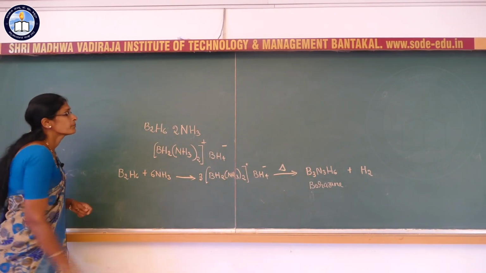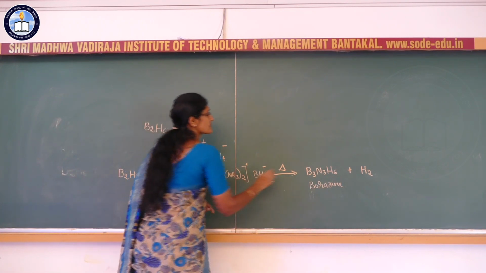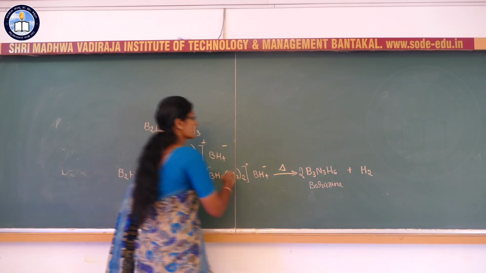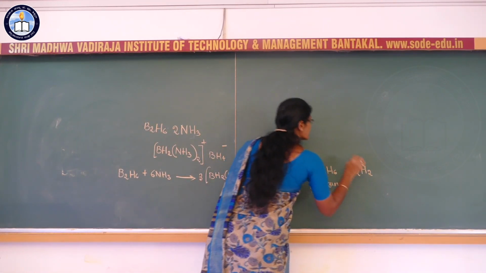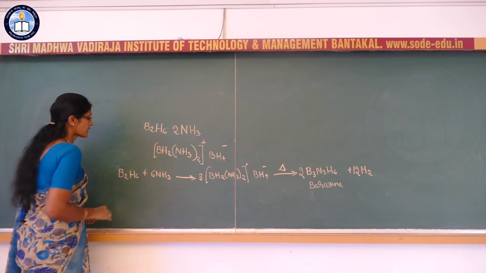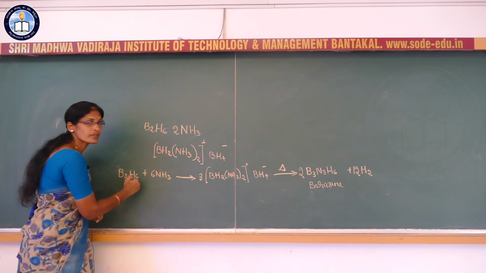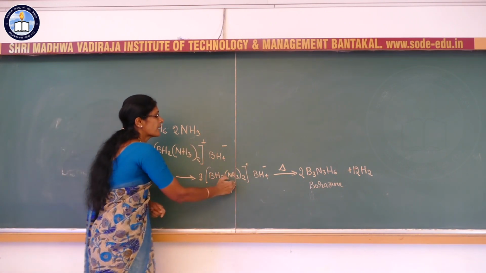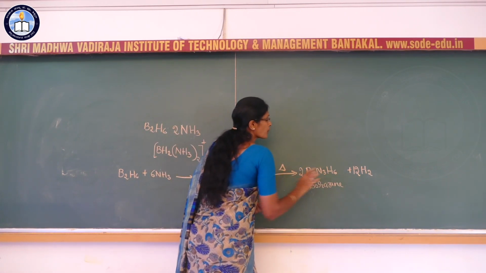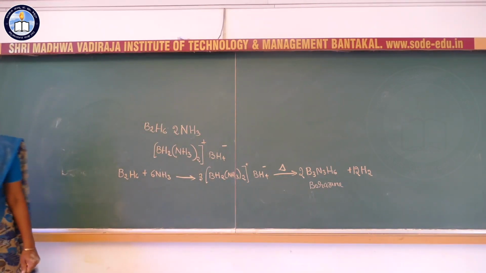Now balancing the equation here, 3, 6, 2. Nitrogen here is balanced. Now balancing the hydrogen atoms, 12H2. Now this is about the reactions of diborane with ammonia. That is, diborane when it reacts with ammonia gives an additional product. This additional product on heating gives borazine.